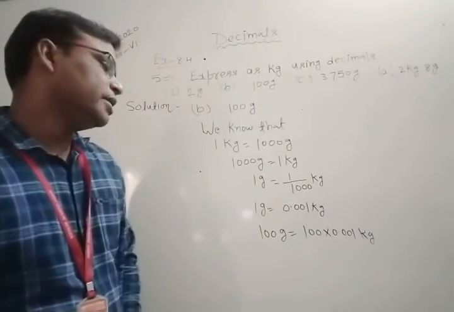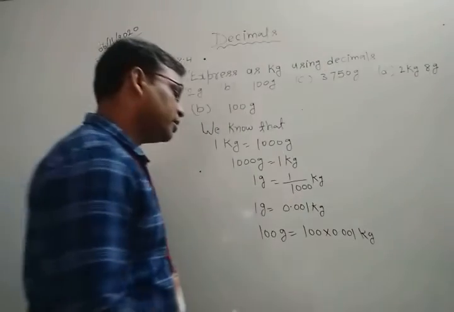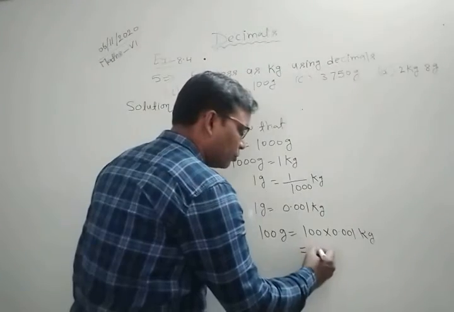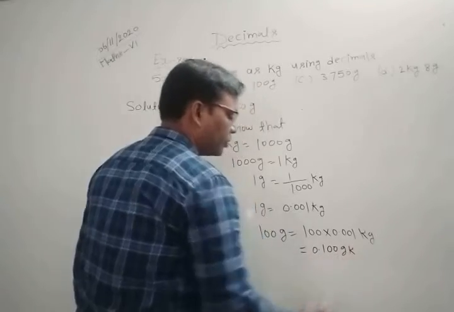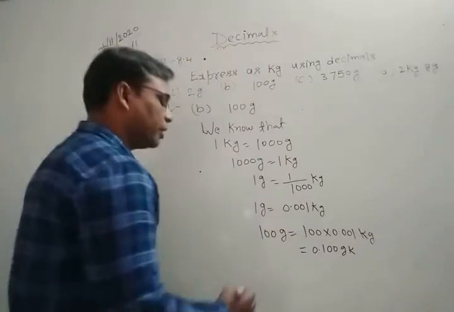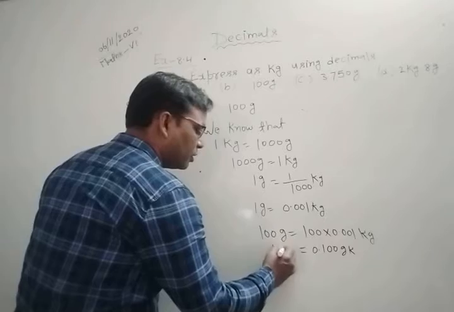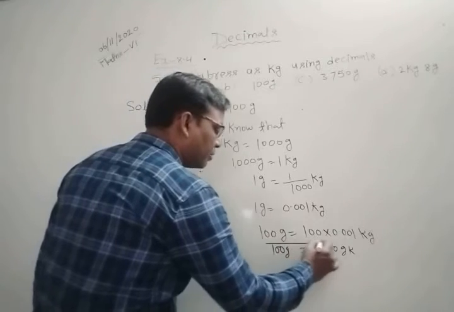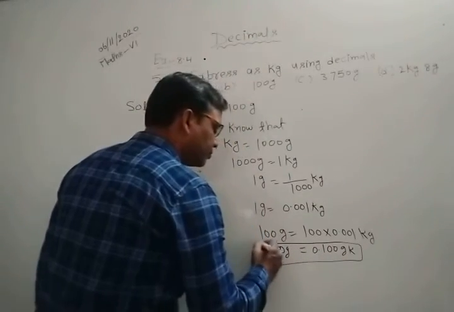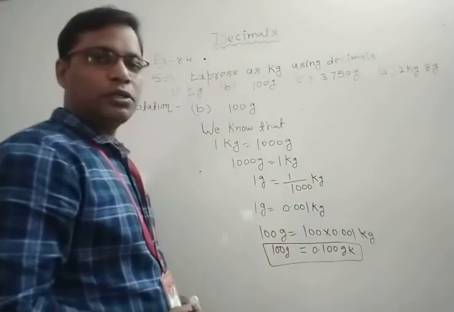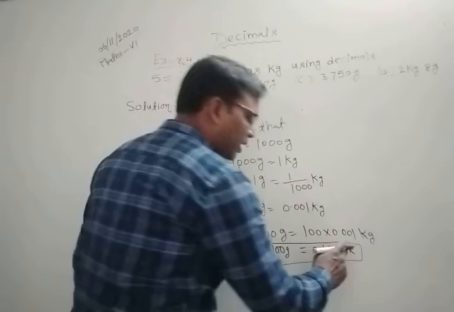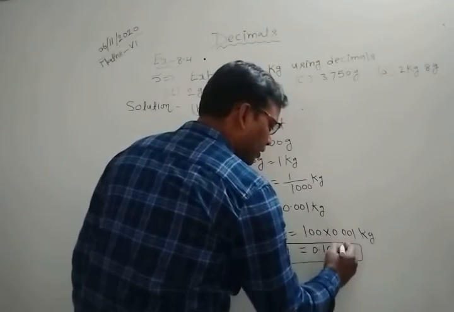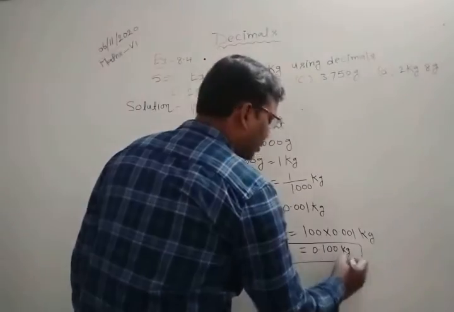If you multiply this, you obtain 0.100 kg. Clear? So 100 grams is equal to 0.100 kg.